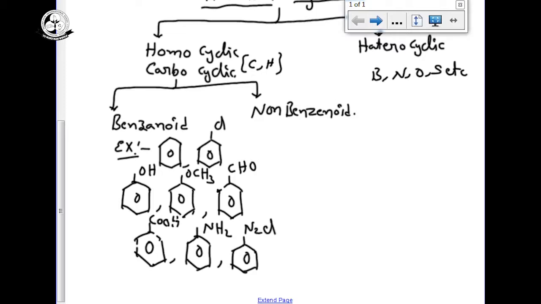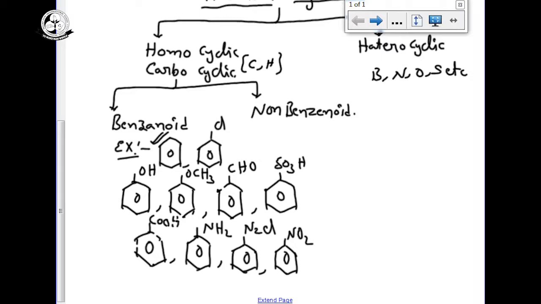Benzene with N2Cl is called benzene diazonium chloride. NO2, nitrobenzene. SO3H, benzene sulfonic acid. These are the most familiar examples; in future we are going to discuss all these compounds, their preparations, properties and chemical reactions. But in 11th standard we will discuss only benzene. The remaining ones we will see in 12th standard.